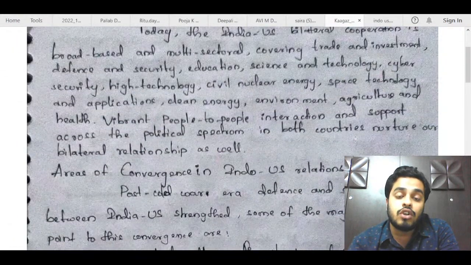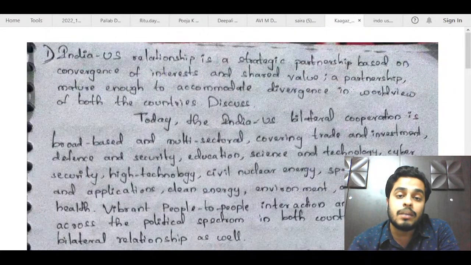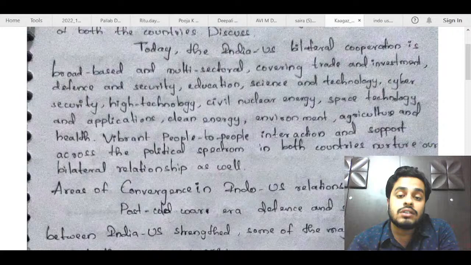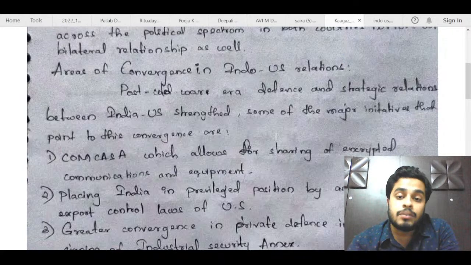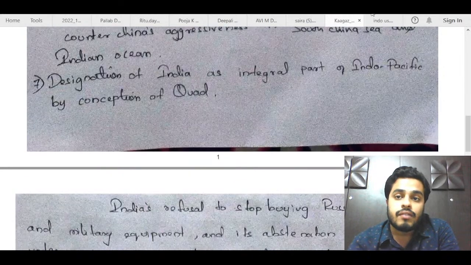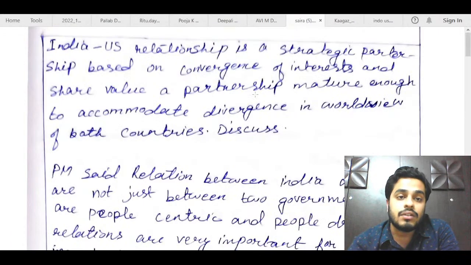So try to incorporate those things, like try to give subheadings, try to formulate the subheadings from the question itself. First part could have been just convergence of interests and shared values. Second part could have been divergence in worldview. Next part could have been how this divergence has been handled. And finally, you could have concluded. So, decent answer. Knowledge is pretty good, but I think the presentation and the content is a bit lacking in this answer. Next, we move to Saira's copy.